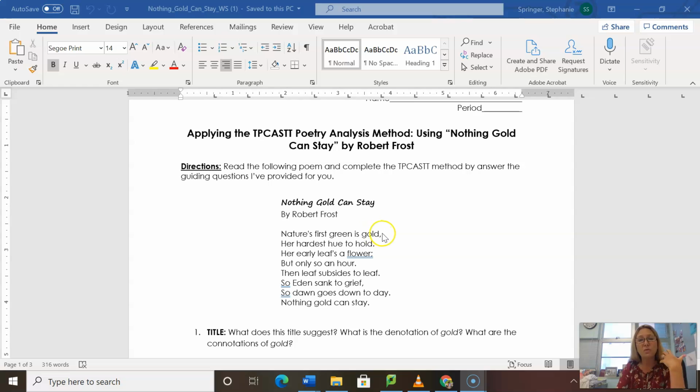And then if we wanted to do the rhyme scheme, we start on this side, and for the rhyme scheme, we look at the end rhyme. So gold, first letter of the alphabet.